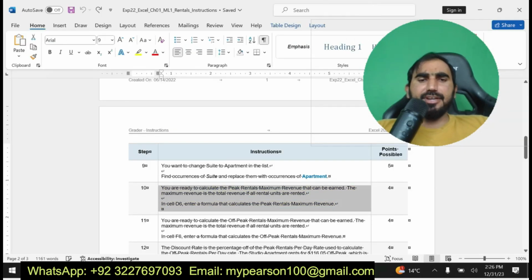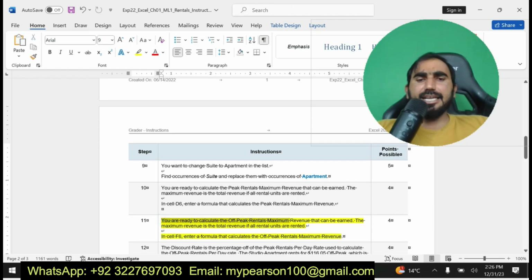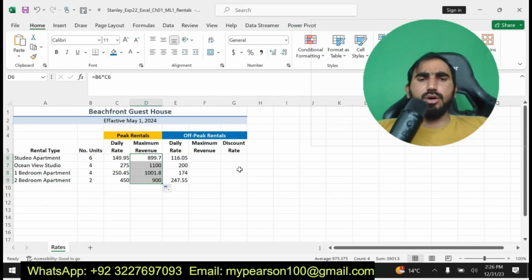Here you can see I have done step number 10. Now I am going to move to my next step, step number 11. In cell F6, enter a formula that calculates the off-peak rental maximum revenue. Now I am going to find the maximum revenue by filling the formula in cell F6.